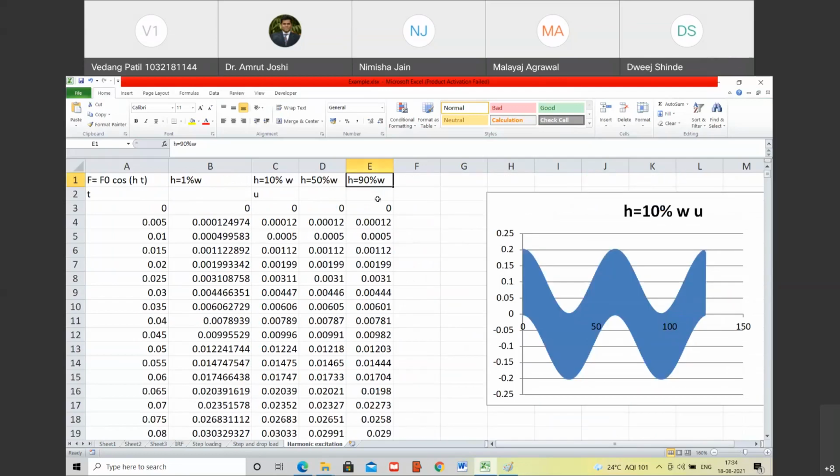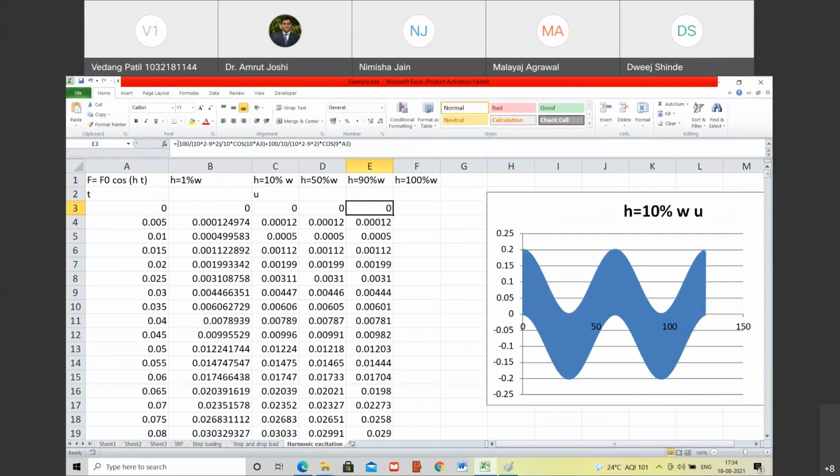Now one more interesting thing. What happens when H is equal to W? H जब W जितना है तो क्या होगा? जरा बताओ. That means H is 100% of W. हाँ, तो क्या करना पड़ेगा?